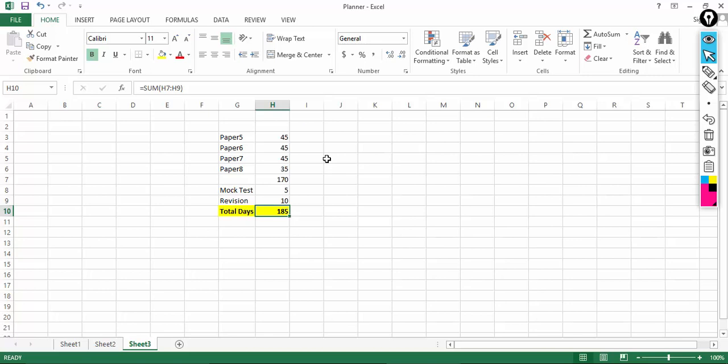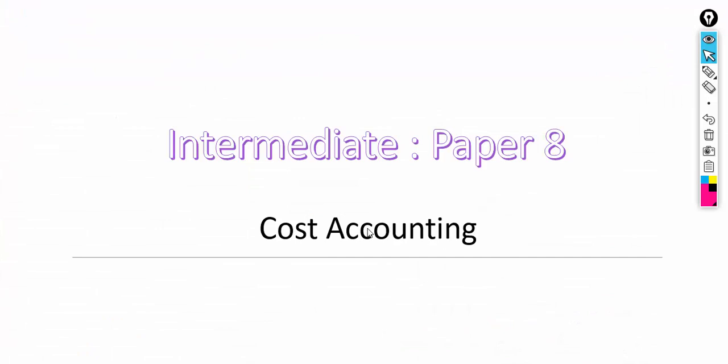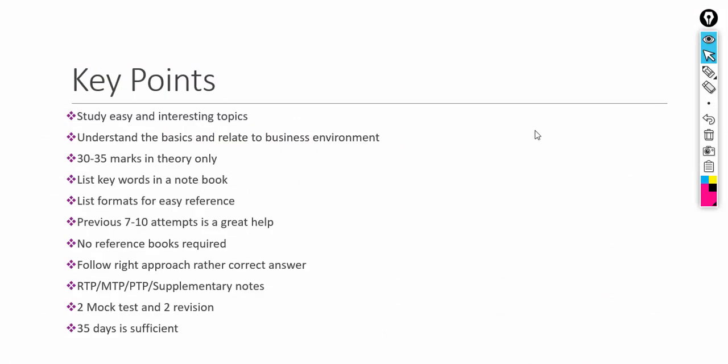Yeah, so this is the important thing which I wanted to share with you guys. Along with that, I just listed some of the key points for the cost accounting subject, which is based on my experience. This is specific to cost accounting, but can be followed for other subjects also. I'm giving this based on the subjects in the 2016 syllabus, my own experience, and the experience I'm getting from my students, so I'm just trying to collate those things in this key point section.